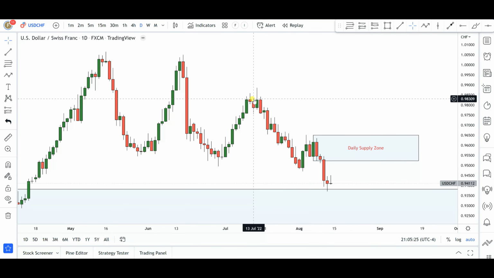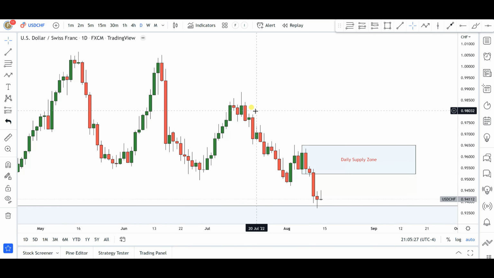Now, if we go into the daily time frame, not much. You can see that in that particular push to the downside that took off this previous swing low, the market has now formed a supply zone here on the daily, which the bulls will have to battle with if this market is going to go to the upside. Obviously that supply zone was formed as a result of the break of this level of structure that we have here. So chances are maybe the market opens, we get a quick push to the downside, or even possibly a push to the upside into this particular daily supply zone area.